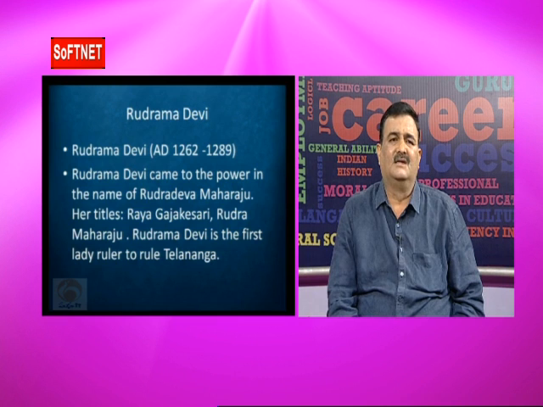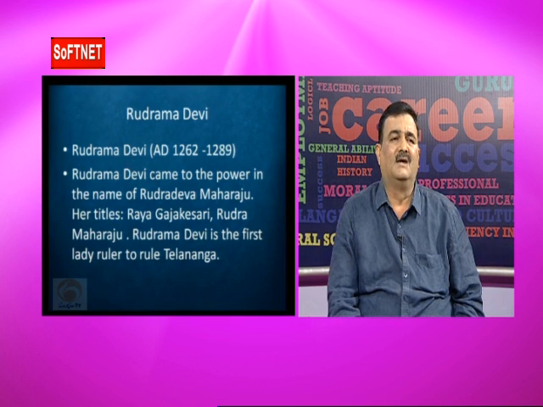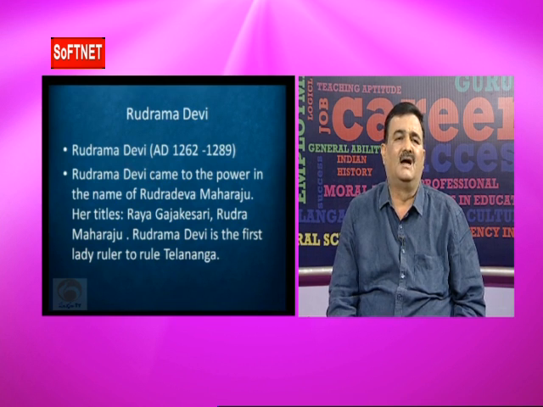After that, Ganapati Deva had no male issue. That's why his daughter Rudrama Devi became the ruler of the Kakatiya dynasty after Ganapati Deva. Rudrama Devi's period is 1260 to 1289 AD. She was an important ruler of the Kakatiyas. Rudrama Devi came to power in the name of Rudradeva Maharaja.